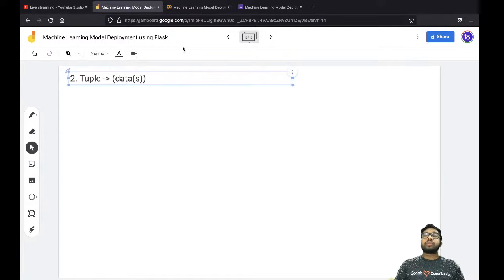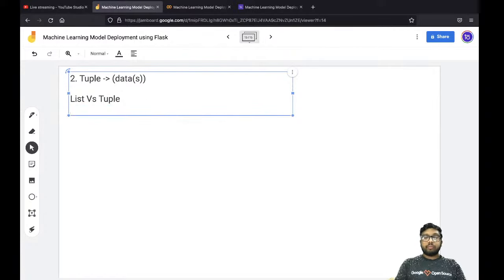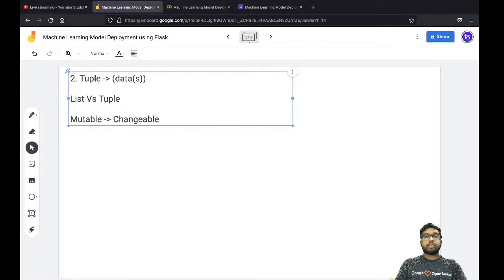Again, you can do everything with that, but you have to make sure that tuple is immutable. Okay, so it's a very frequent question asked in interviews: the difference between list and tuple. The difference between list and tuple is that list is mutable. Mutable means changeable. And when we say immutable, that is unchangeable.